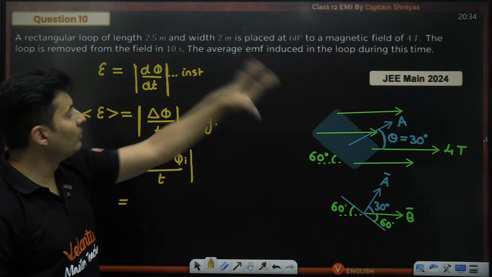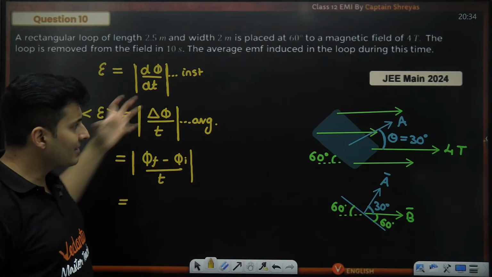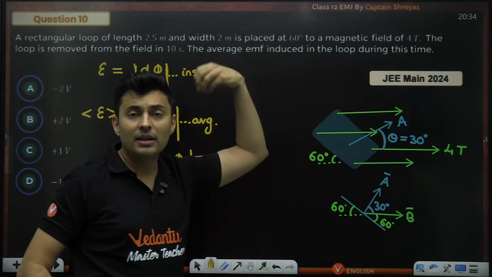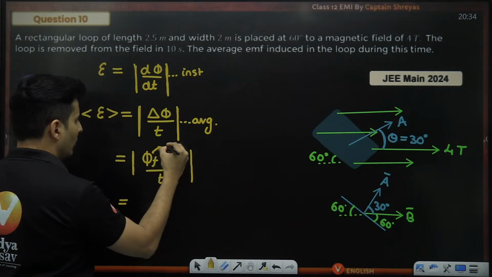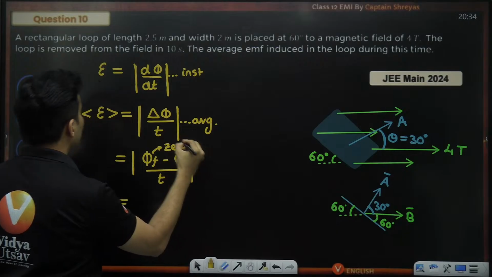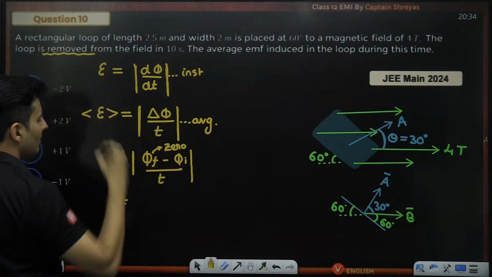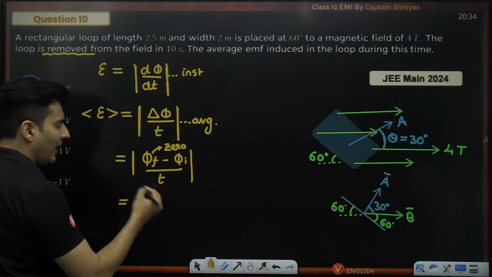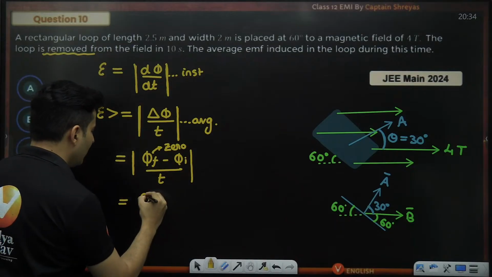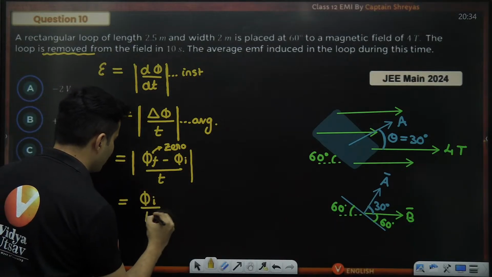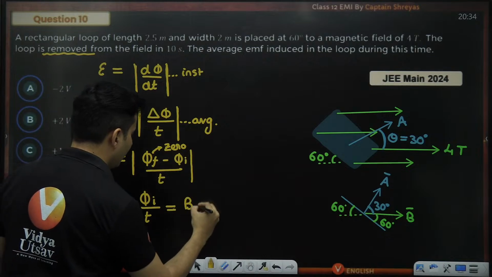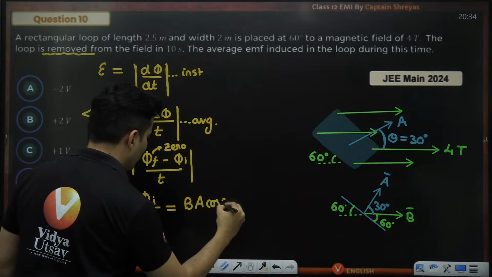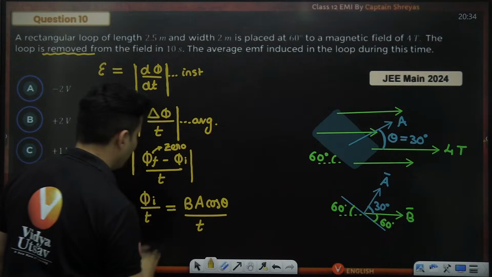Because I have removed it from the field, once it is outside the magnetic field there is no flux at all, so the final flux is just zero. So 0 minus the initial flux with the mod symbol is just the initial flux by time. That initial flux is the magnetic field into area into cos theta, whole thing divided by the time.